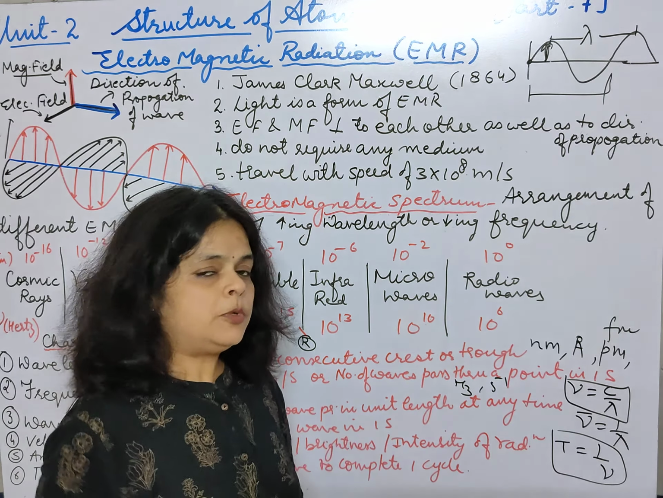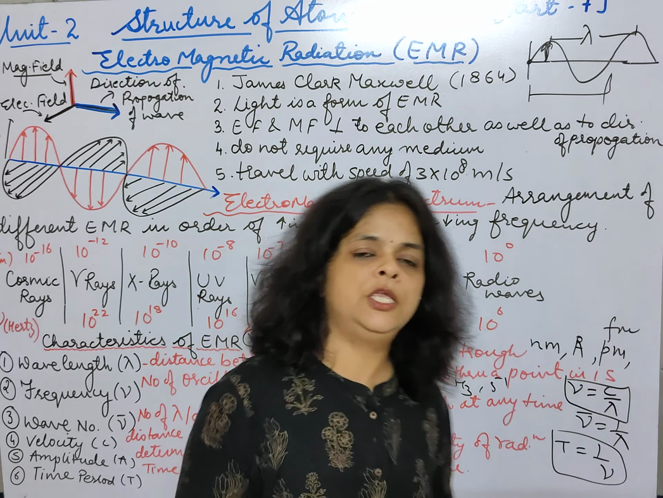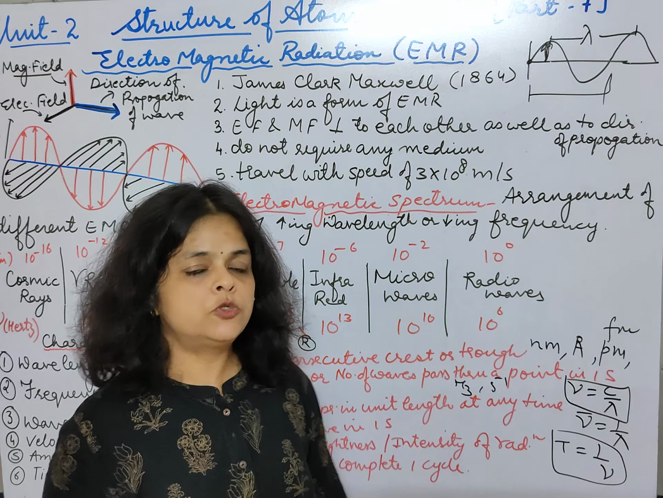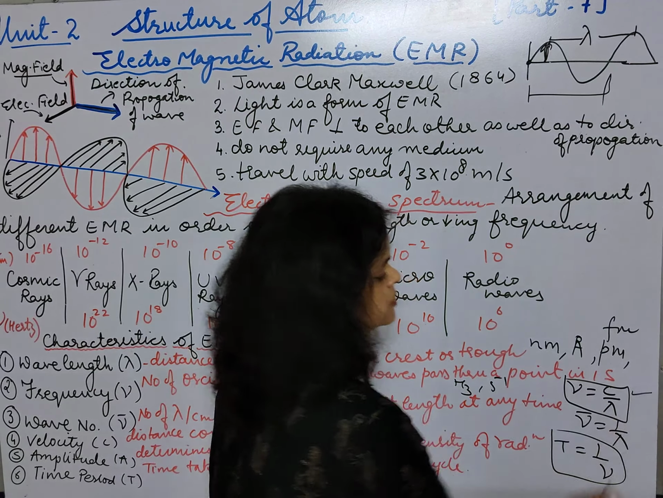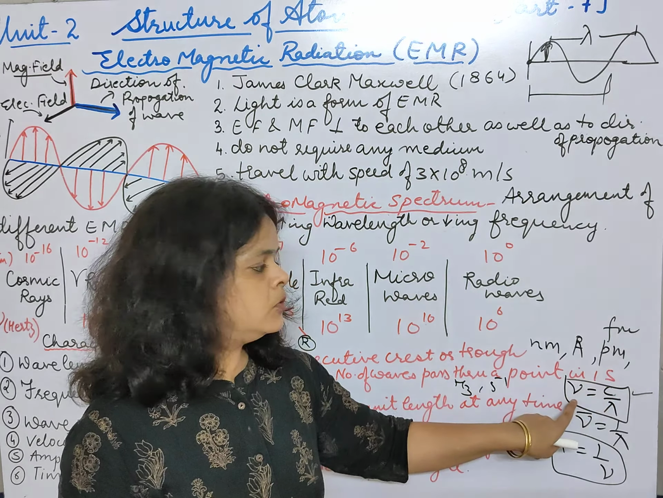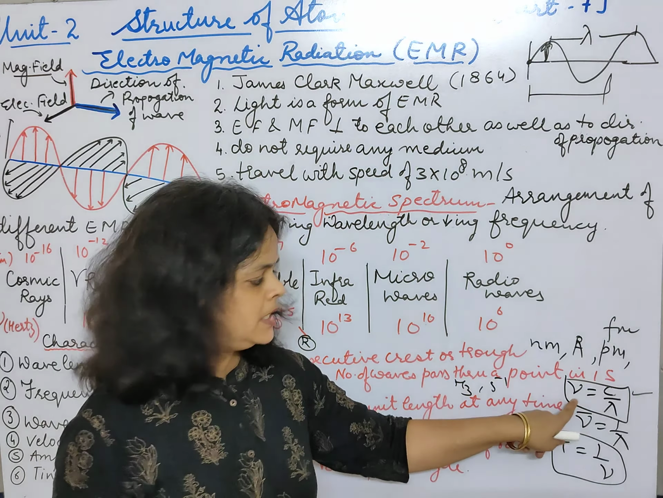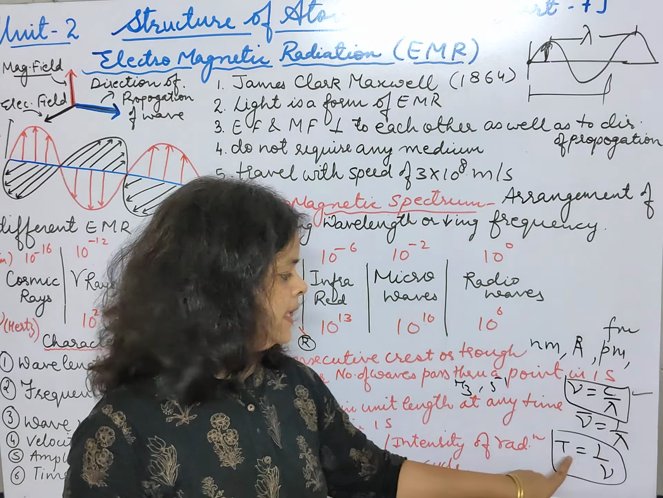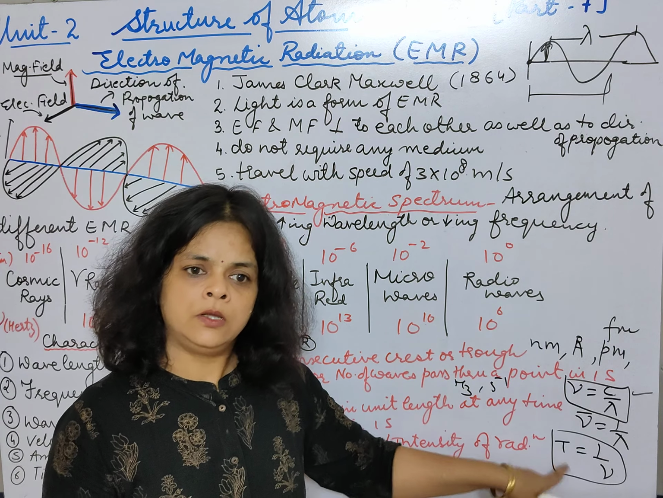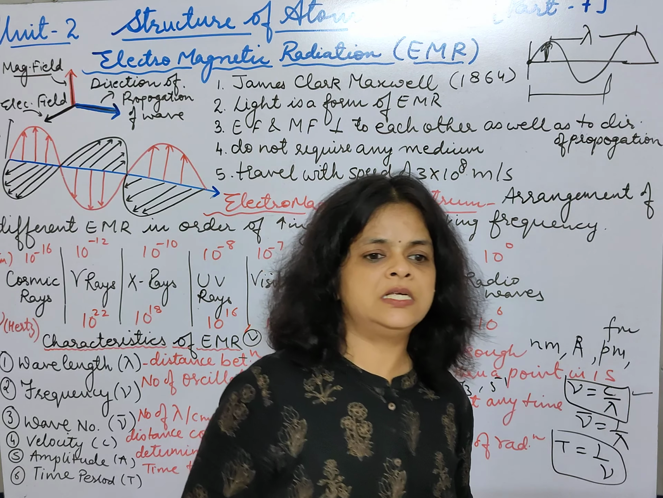Okay, now suppose I gave you in the question the value of the wavelength and I asked you the time period. So what you will do, first you will use this formula. Wavelength is given, you will calculate the value of c, calculate the value of frequency by applying this formula, and then calculate the time period. Okay students, so here we had discussed about the